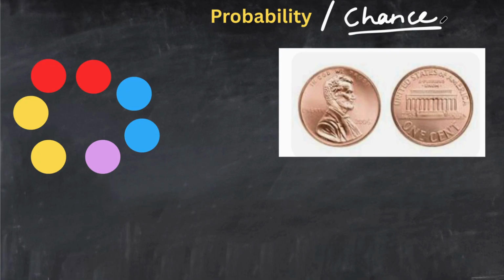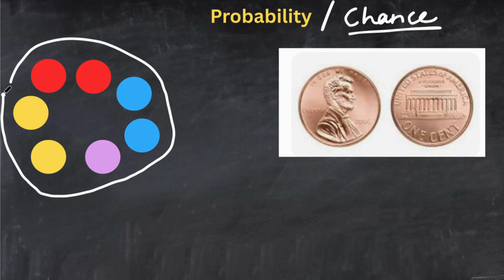So let's say these colorful balls are actually balls or a magnet, or just assume anything. Let's put them in a bag. Now this is a bag, okay? So now if the question is, what is the probability of getting a red ball out of these 7 balls when you do a draw without looking at it, it will be 2/7.